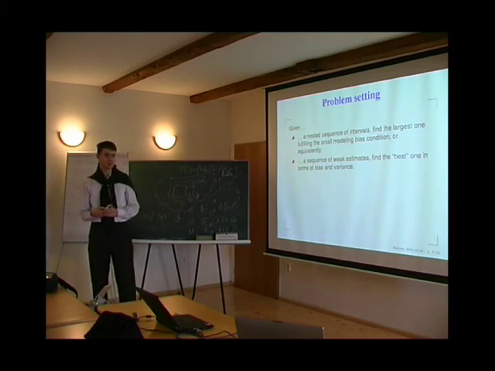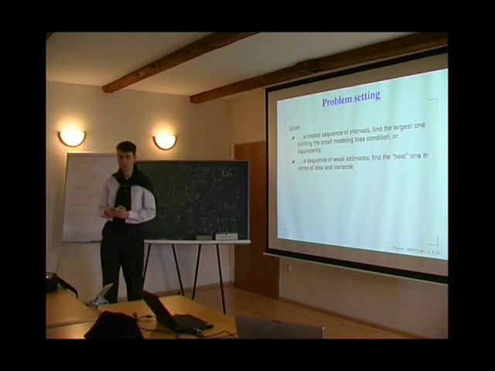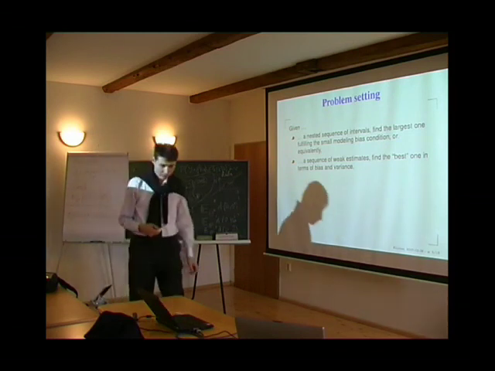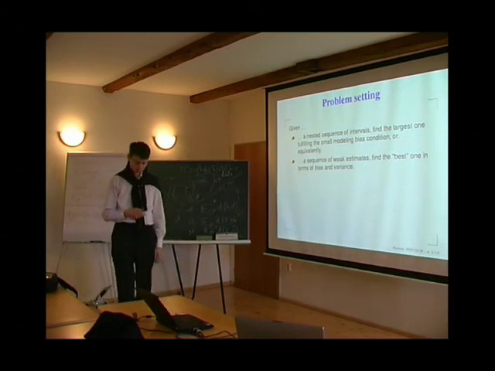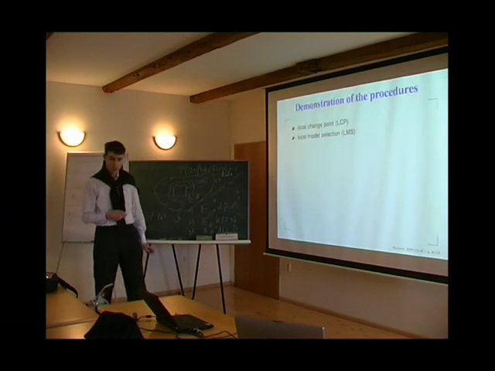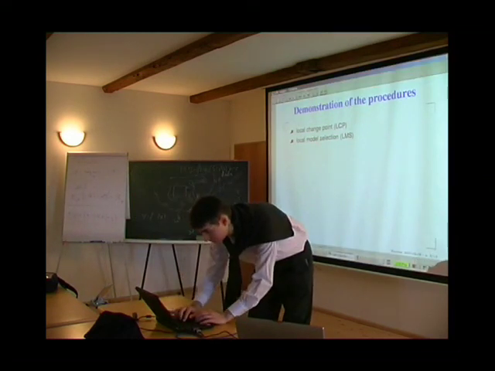So we have to find the best weak estimate, the one that has smaller variance but still also small bias. We want to find a compromise between the bias and the variance. Okay. Now we go to the demonstration itself. I need to run the program.